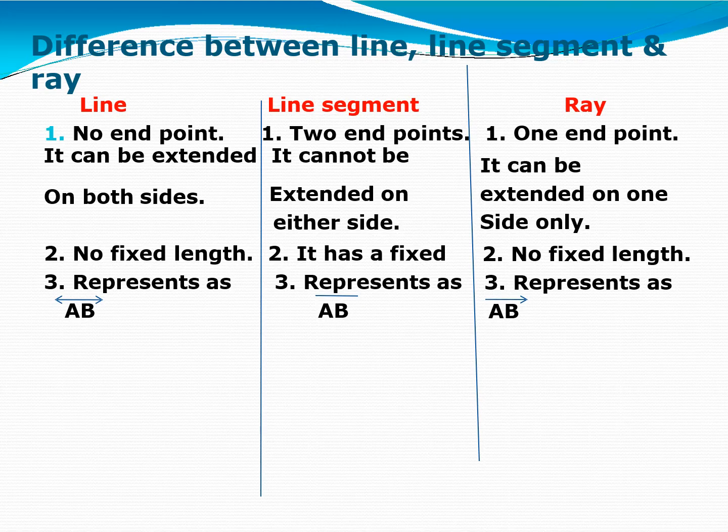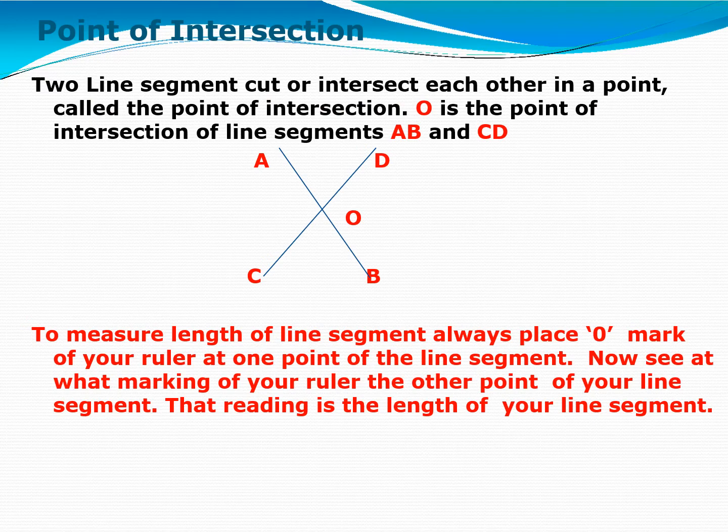Got it? Second, it has no fixed length, but line has no fixed length. Line segment has fixed length and ray also has no fixed length. Line we represent as, we can say it line AB. Line segment we read it as line segment AB, and ray with single side arrowhead we represent it ray AB. Clear? Alright.